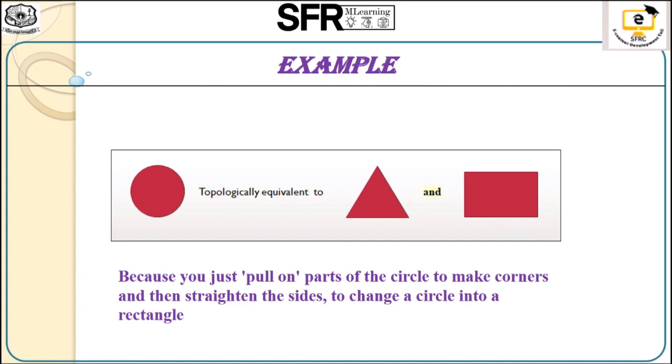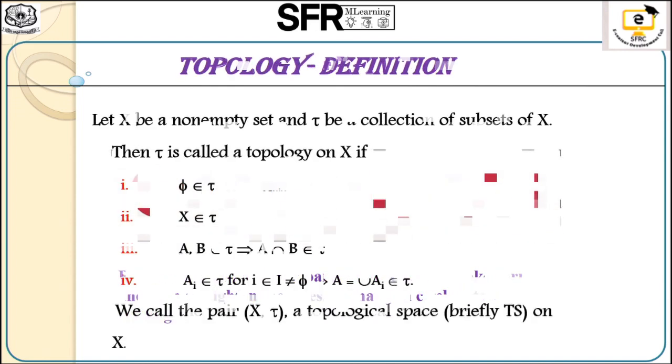If you pull on parts of the circle to make corners and then straighten the sides, you change a circle into a rectangle. So we can easily convert a triangle into a rectangle without any tearing or gluing. That's why these are topologically equivalent objects.